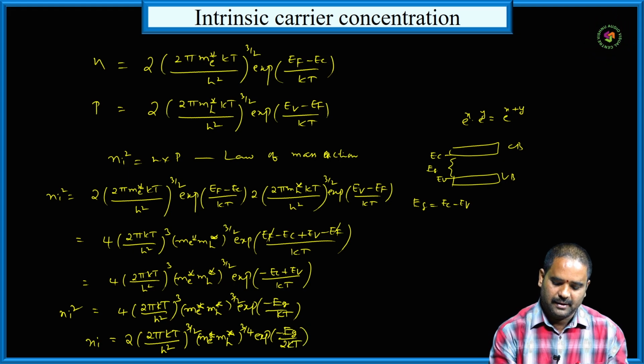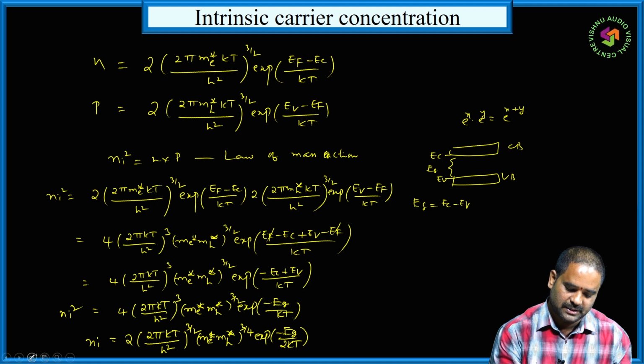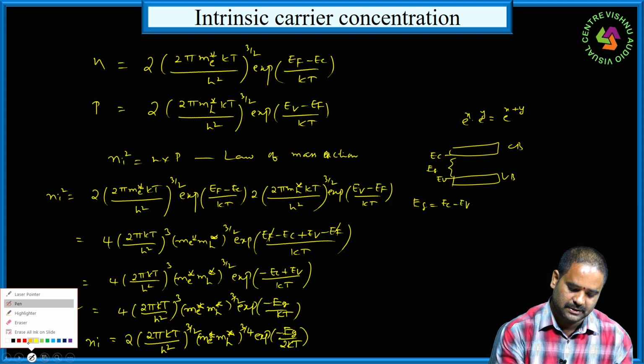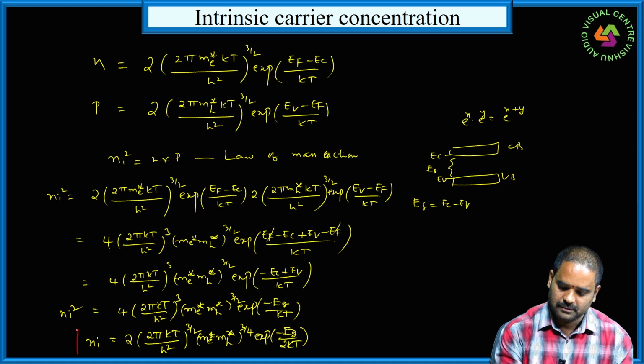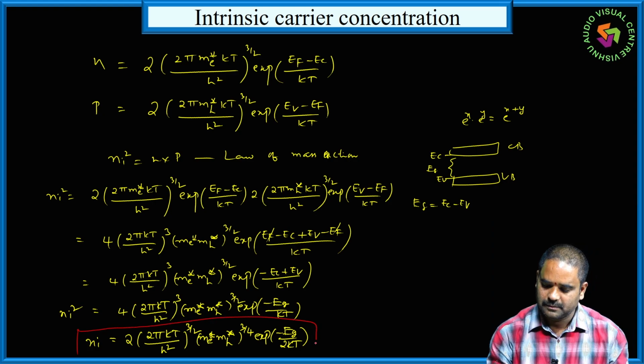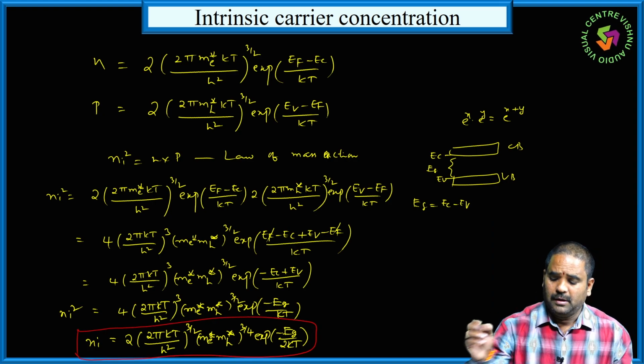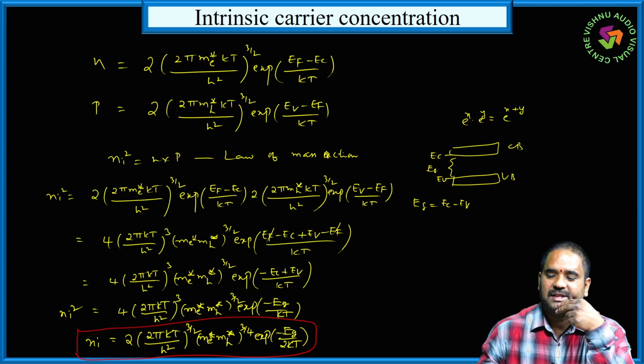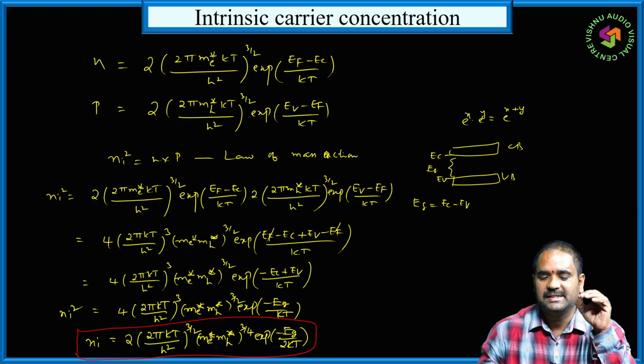So this is the expression of carrier concentration of intrinsic semiconductor. This is the final expression of intrinsic carrier concentration. Very simple, very easy to understand.